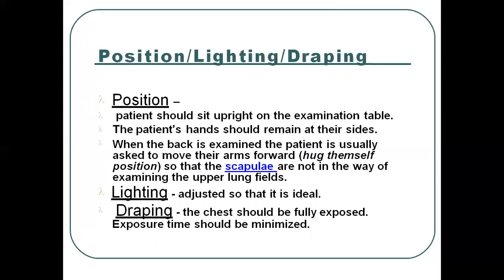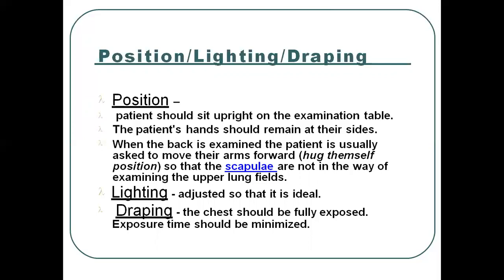When the back is examined, the patient is usually asked to move their arms forward. So when the examiner performs the respiratory assessment, what position do we have to give to the patient? We have to give the sitting upright position on the examination table, meaning in front of the patient there should be a cardiac table, and the patient's hands should remain at their sides.